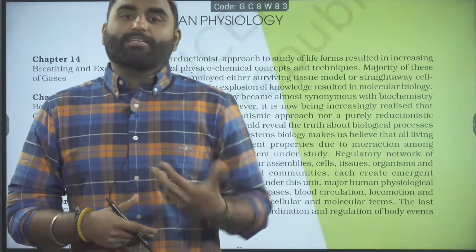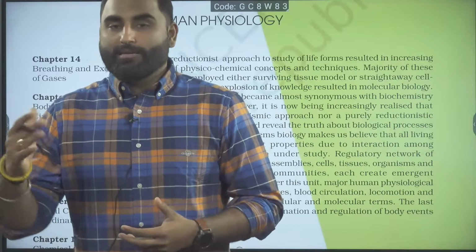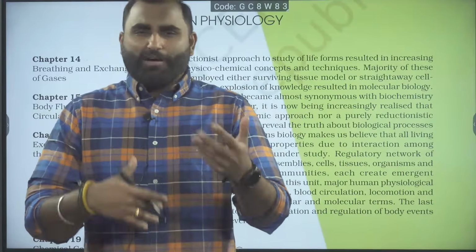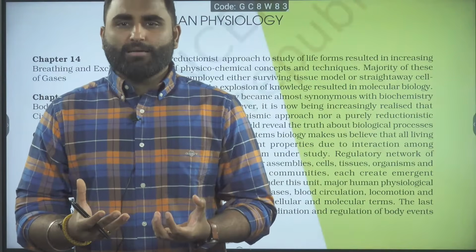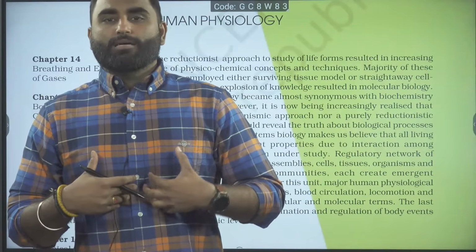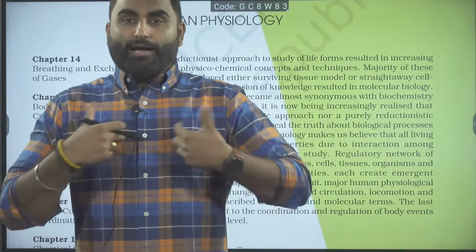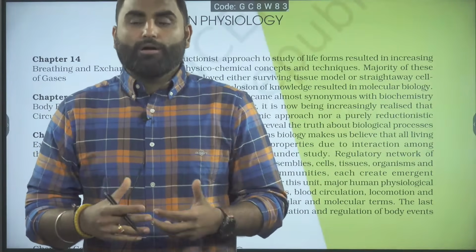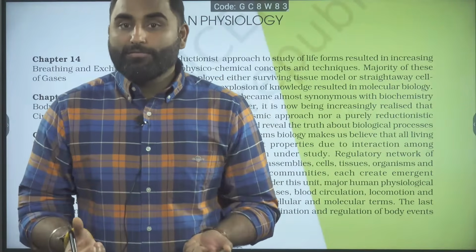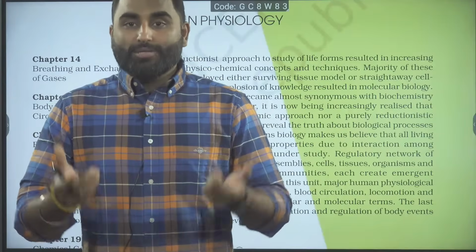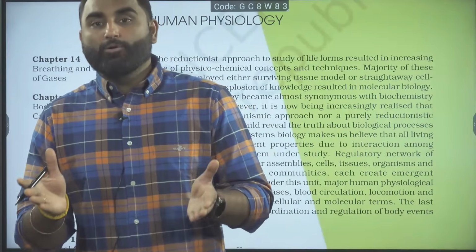It removes foreign particles, dust and everything, humidifies, and brings the air to body temperature. And what is the function of the incomplete cartilaginous rings on the trachea, primary bronchi, secondary bronchi? They prevent the collapsing of the tubes so that the air pathway is completely open.